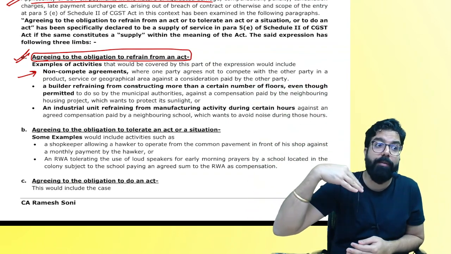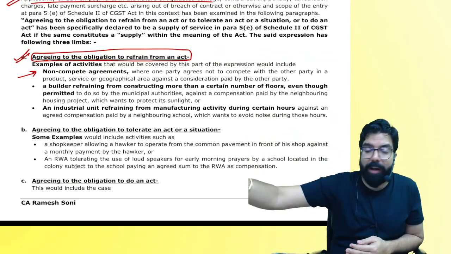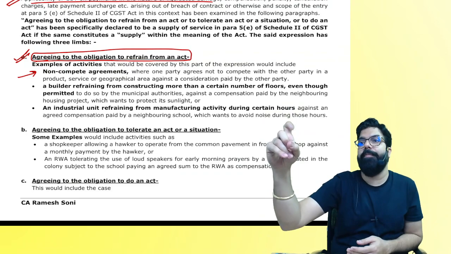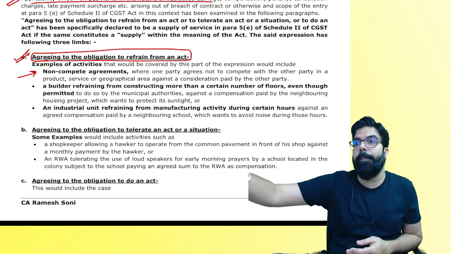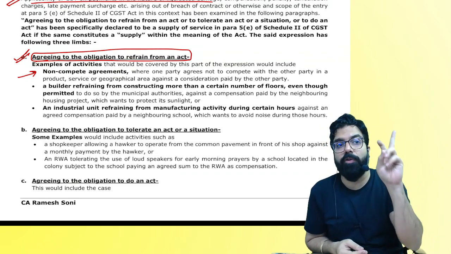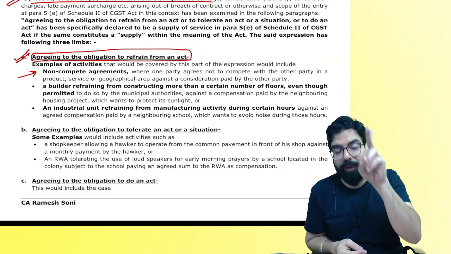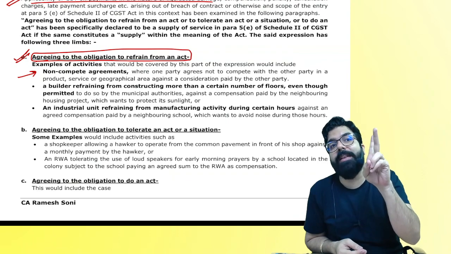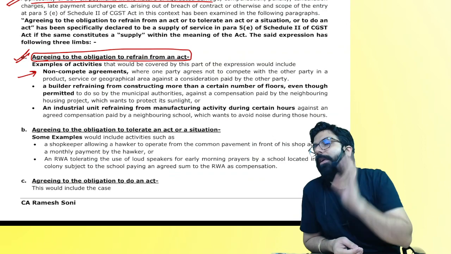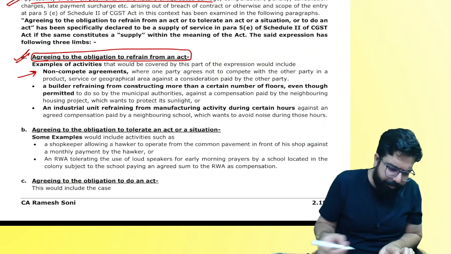Has she given me a supply of service? And I have paid her 1 lakh rupees for an example. People, was there an agreement between me and her? And then, have I made her the payment? Yes. There are two things which are important. Number one, there should be an agreement to refrain. Number two, I should have paid the consideration. Only then it will be a supply. Is my point clear to all? Next.